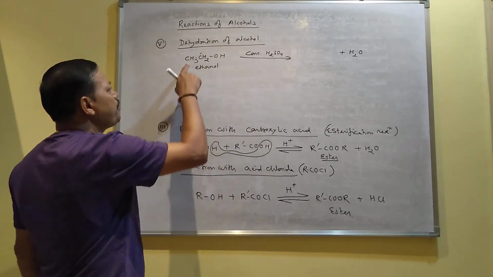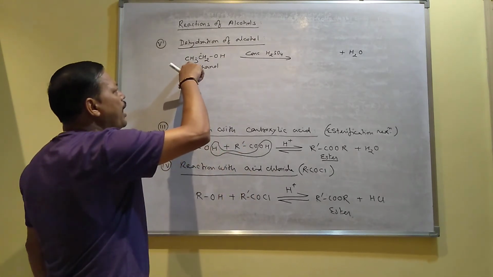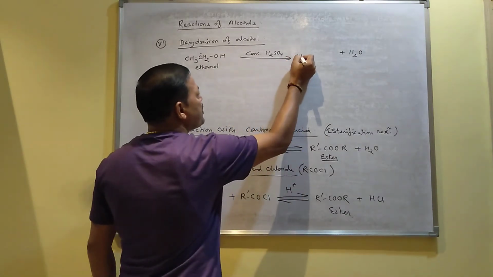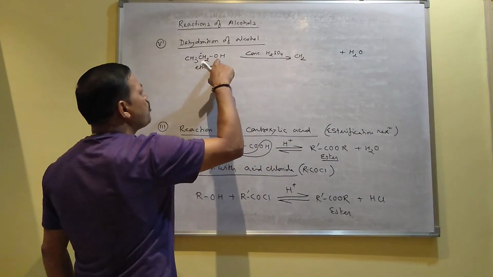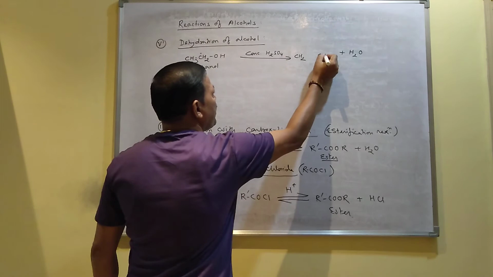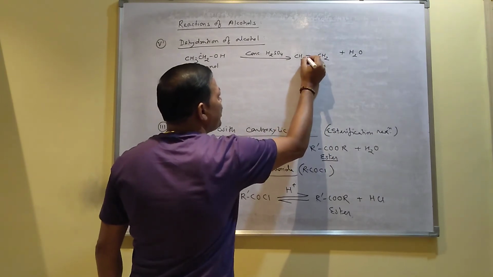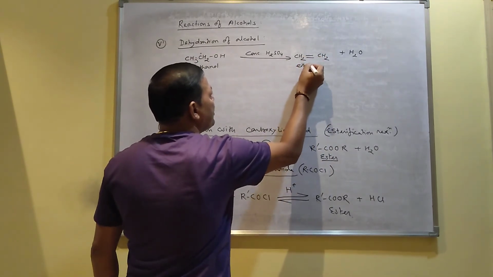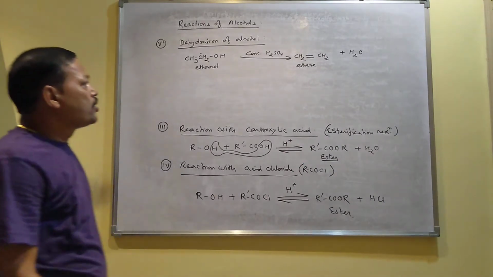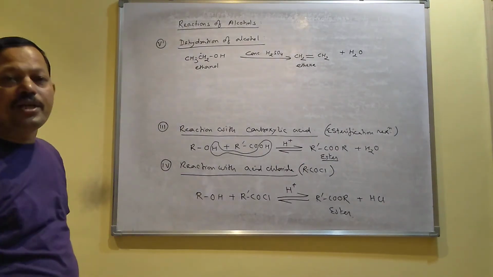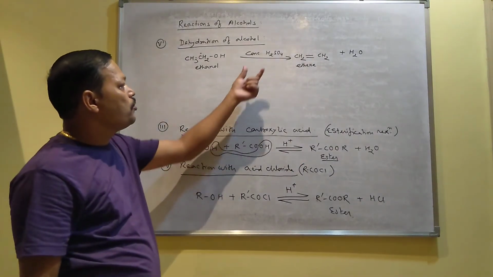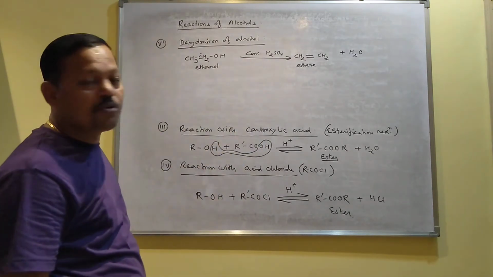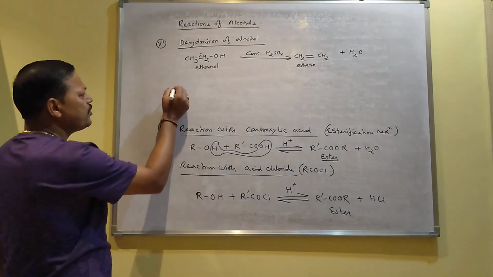And what about the remaining part? Here from this carbon one hydrogen is released, that's why it remains CH2. From this carbon OH is released, so it will also remain as CH2, and in between them you will get a double bond. I mean, you will get alkene, ethene. So when alcohol undergoes dehydration, always you will get alkene.